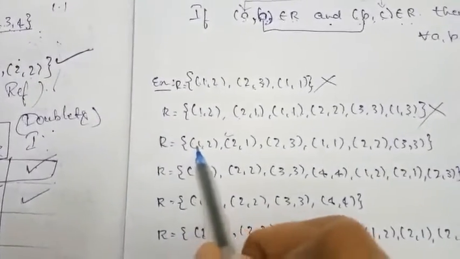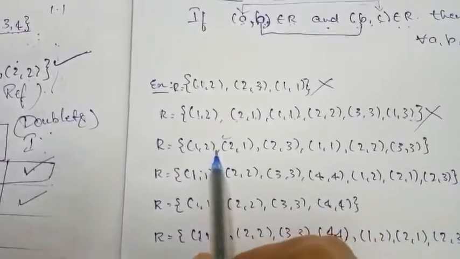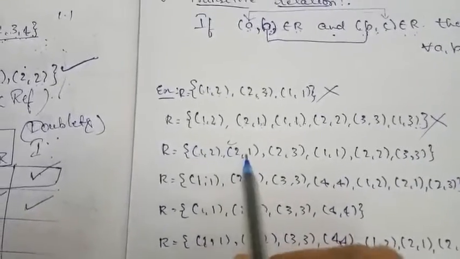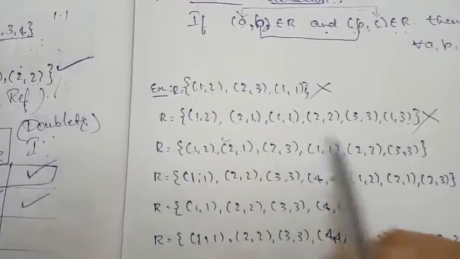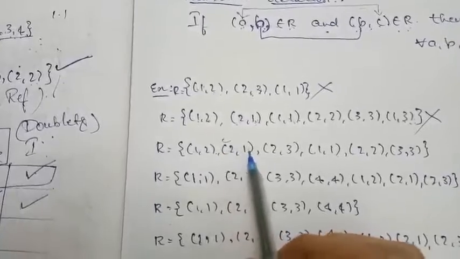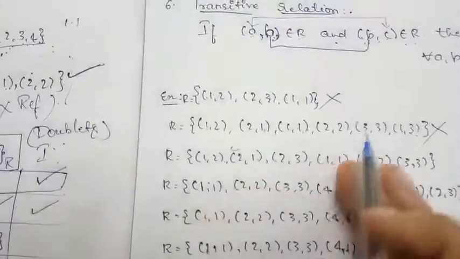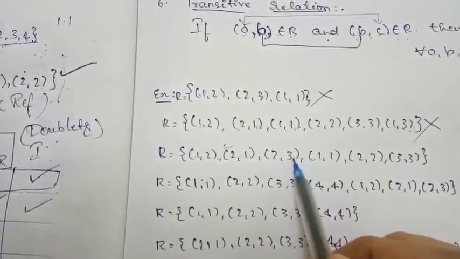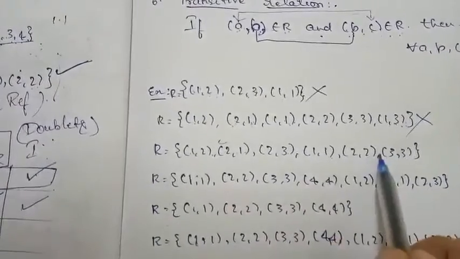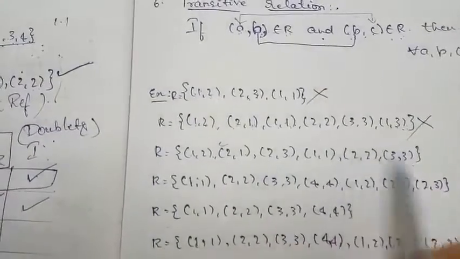Next, 1 comma 2, 2 comma 1, 1 comma 1 is there. Yes, 1 comma 1 is there. The next 2 comma 1, 1 comma 1, gives 2 comma 1 itself, done. 2 comma 3, then 3 comma 3 is the only possibility, giving 2 comma 3 itself, which is there.